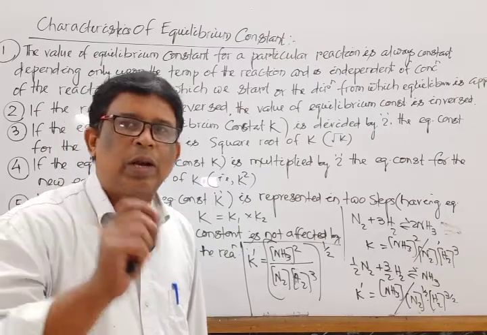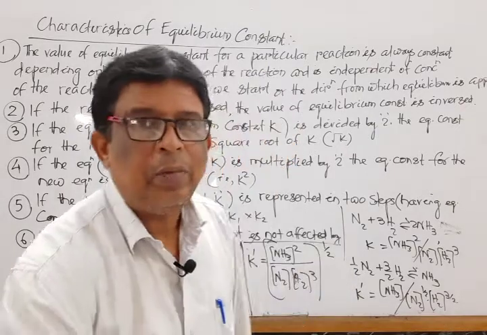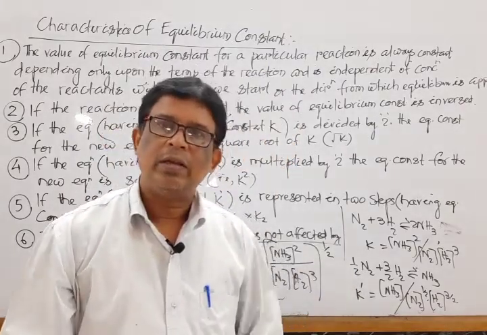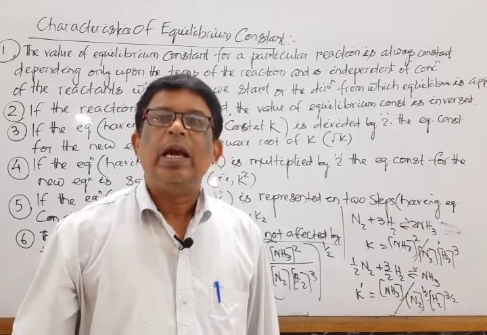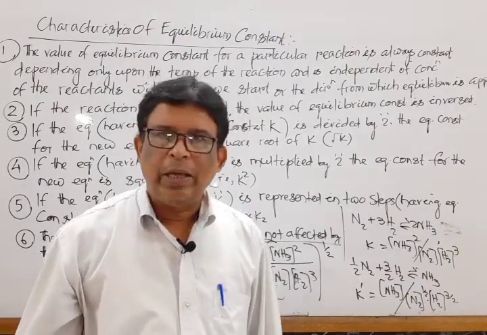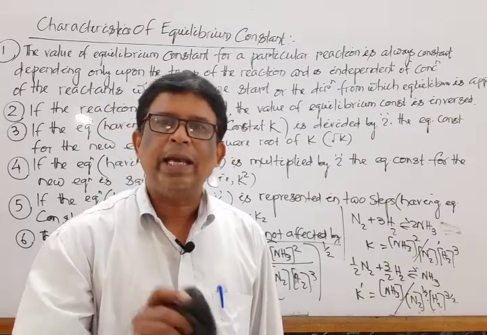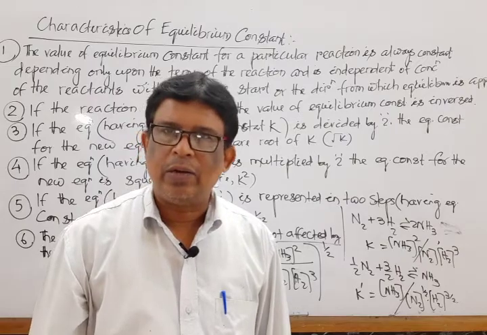Okay. Last one: if one equation having equilibrium constant K is represented by two sub equations having equilibrium constants K1 and K2, then K is equal to K1 and K2. Mark that.